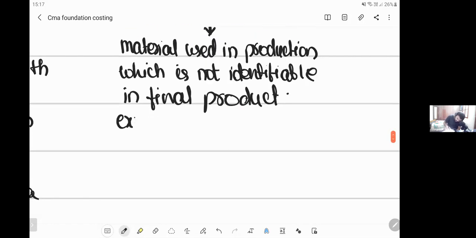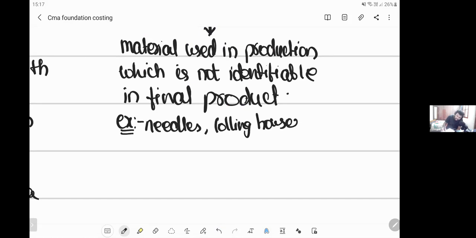Example, we have needles, cooling houses, which cool down the machinery, etc., in textile industry.